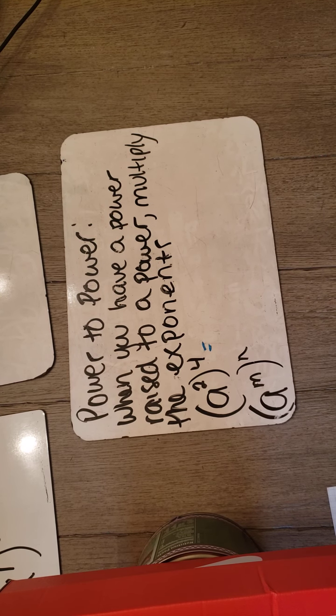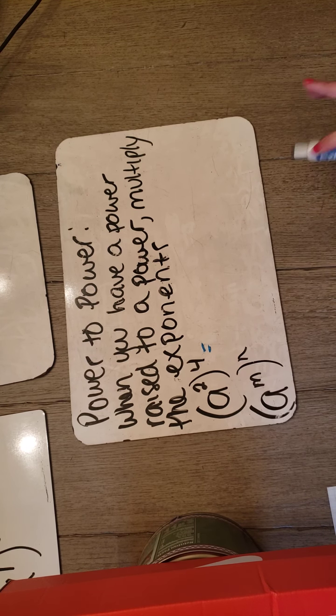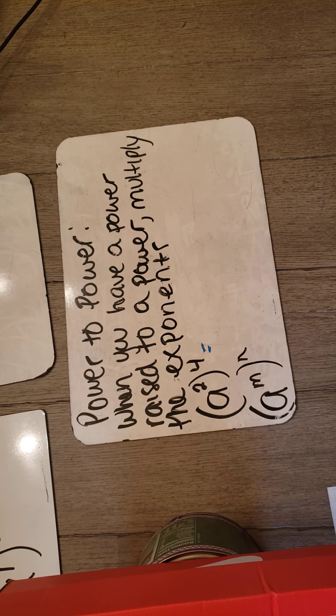So as I told you, there's multiple rules to exponents. You learned about the zeroth rule. You learned about exponents to the first power. You learned about negative exponents, multiplying like bases, the quotient rule. The last one is power to power. So when you have a power raised to a power, you multiply the exponents.